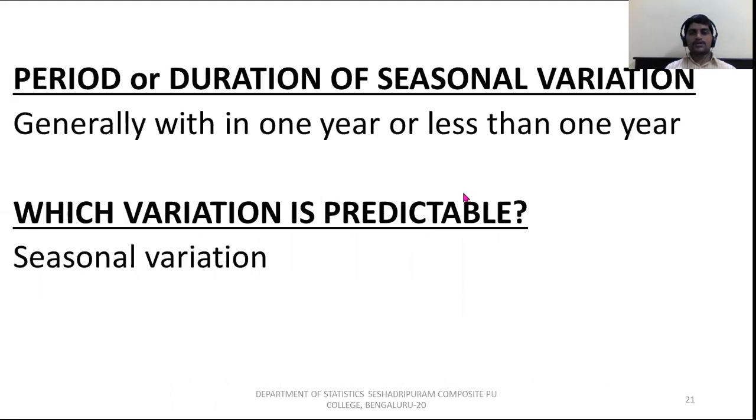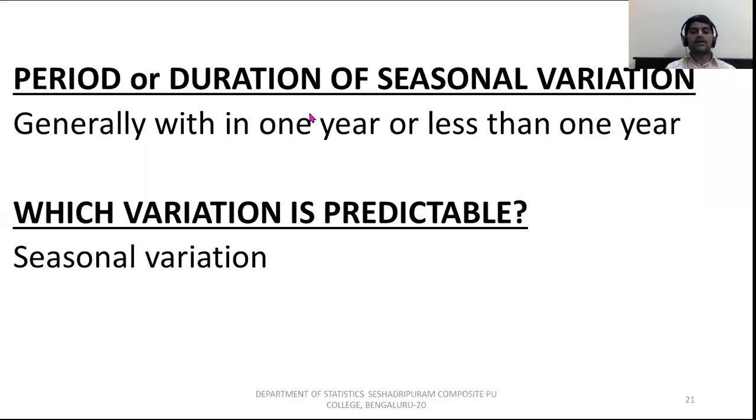Now another very important question. Definitely they ask, what is the duration or period of seasonal variation? You know a season comes once in 3 months. There are 4 seasons, 3 into 4 is 12, so it is less than 1 year or generally 1 year. The seasonal variation period, the duration, is generally within 1 year or less than 1 year. Guys, this is the important definition.